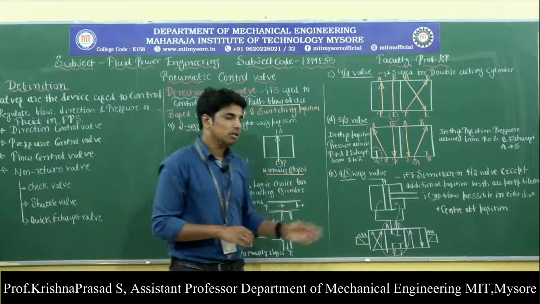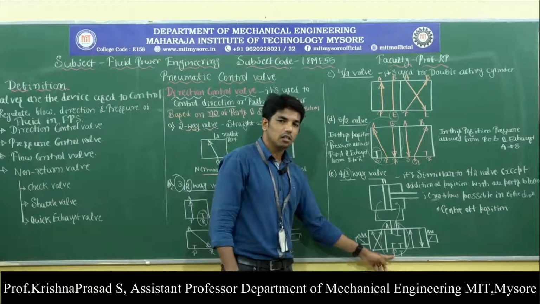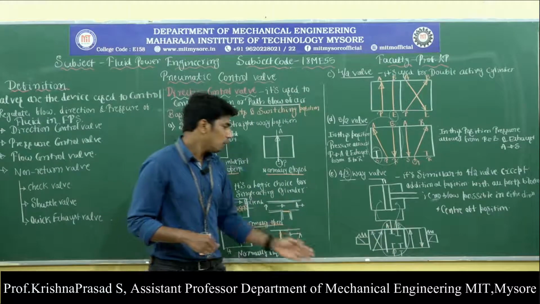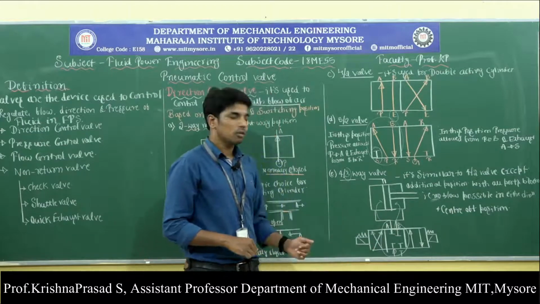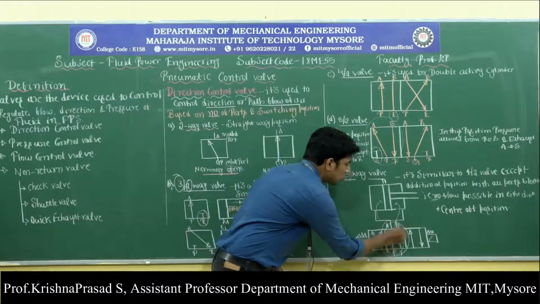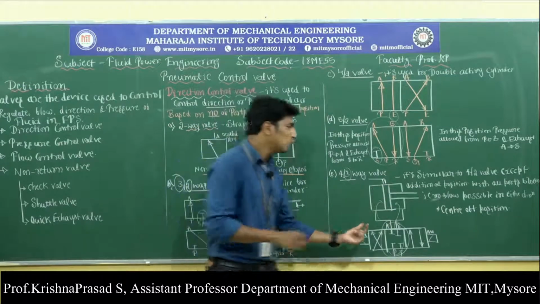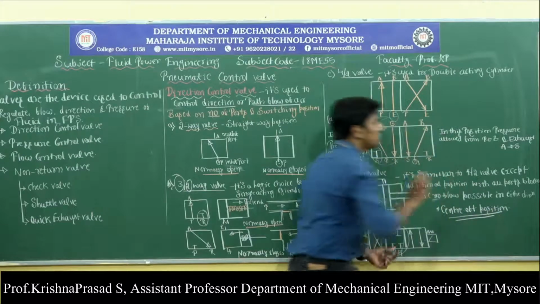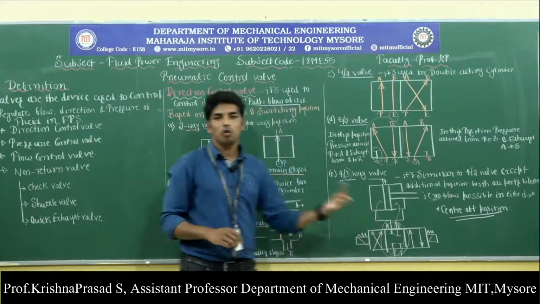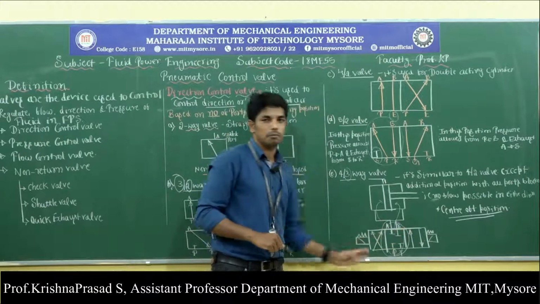Next, very important, this 4/3 direction control valve contains 4 ports: P is the pressure line, T is the return line, and A and B are the outlet ports. What happens in this 4/3 valve? In the neutral position, all the ports are blocked. Because of that, the cylinder is exactly located at the center, and that's why it is also called the center position. This is the center position of the 4/3 way valve. And very important, by switching, you can move to any other position.